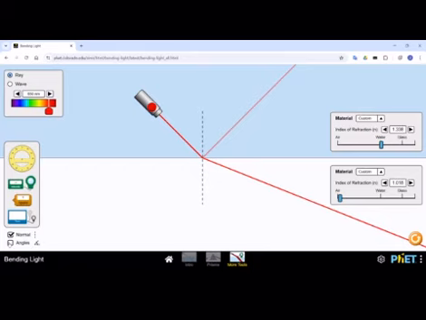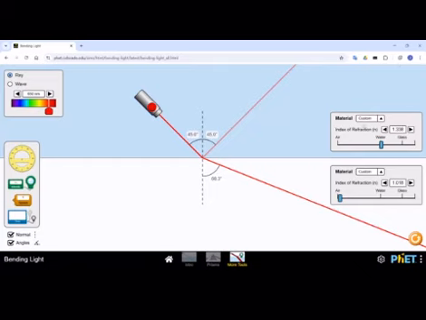We can see the refractive index of air and water. The refractive index of air is about 1, and the refractive index of water is 1.33.